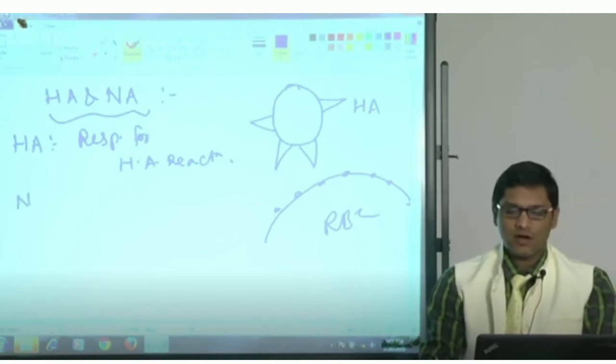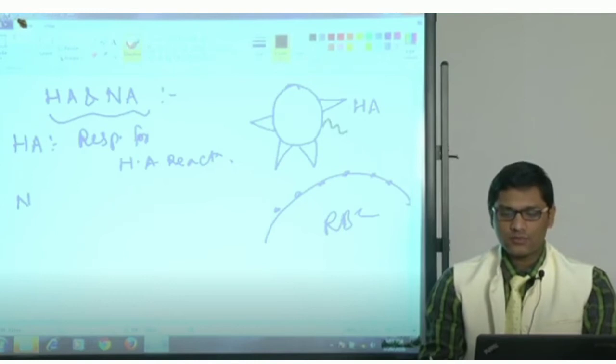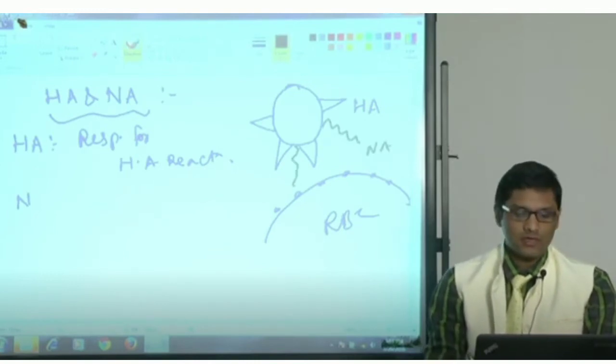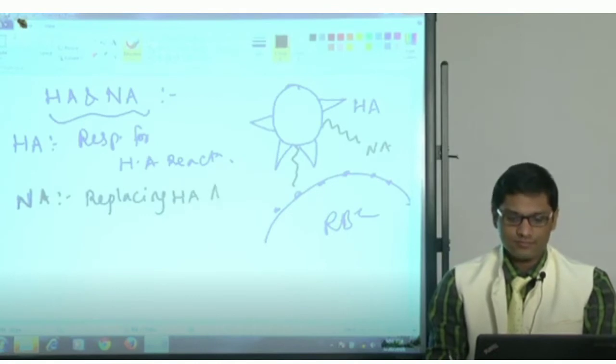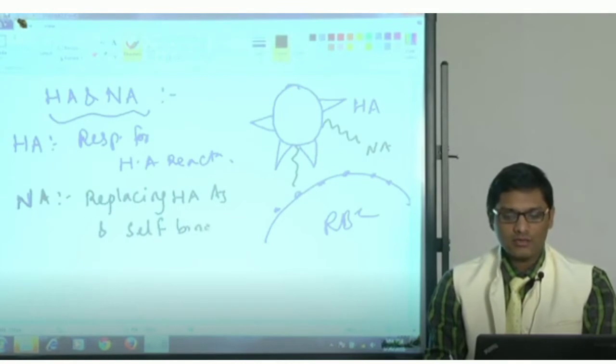Influenza virus has one more antigen, a mushroom shaped antigen called neuraminidase antigen. This neuraminidase antigen has a property of replacing hemagglutinin antigen and self binding to the same receptor.